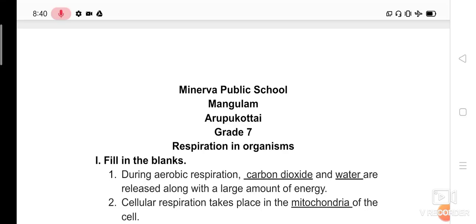Hi everyone. So in our last class, you wrote one test regarding respiration in organisms. Today we are going to discuss the answers for those questions.